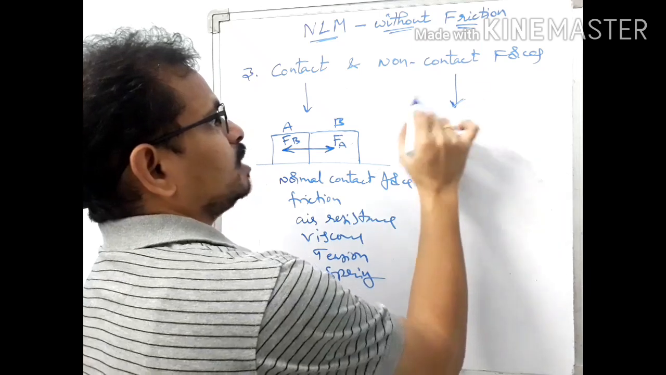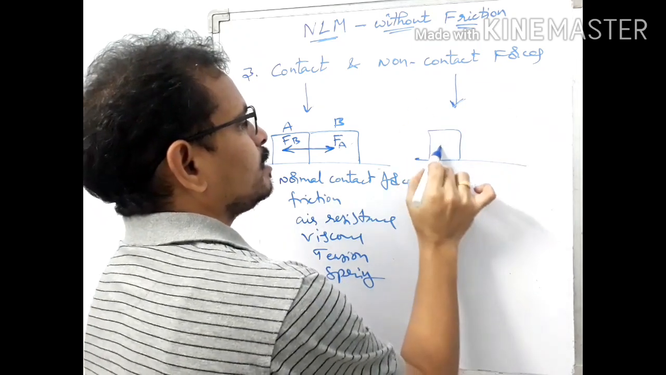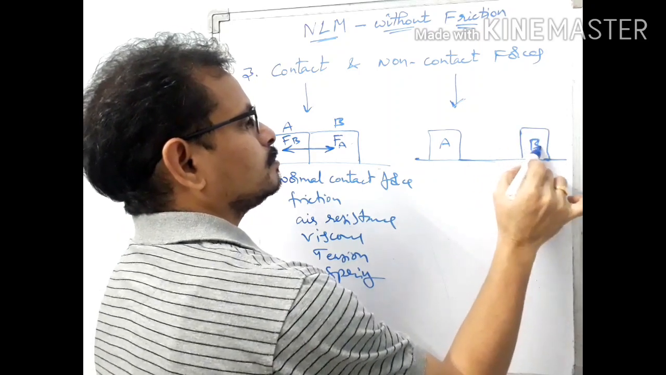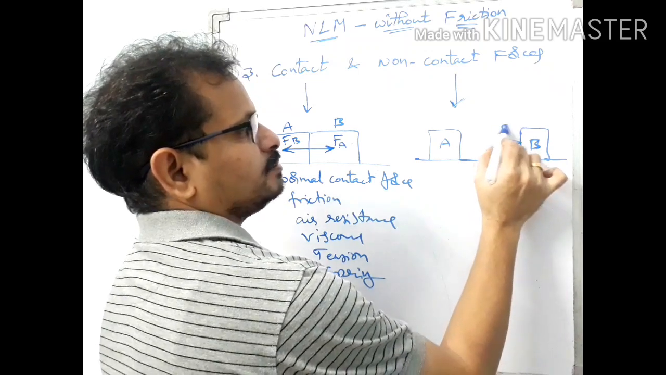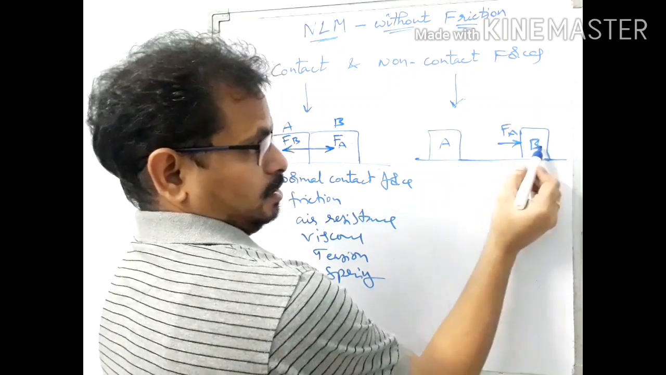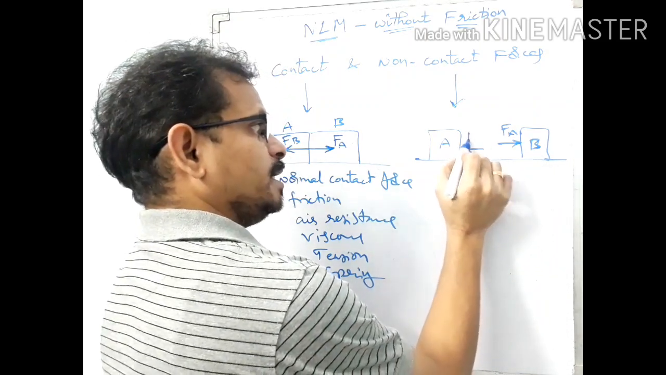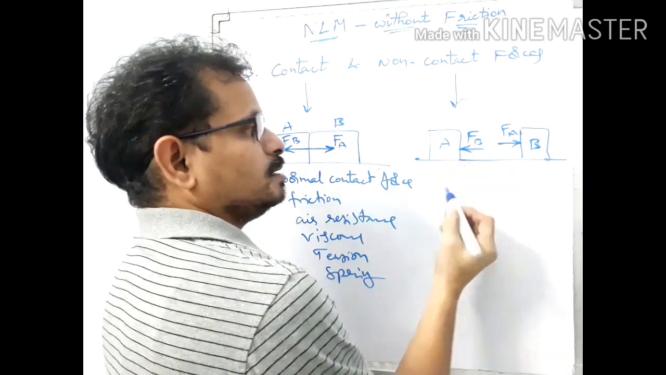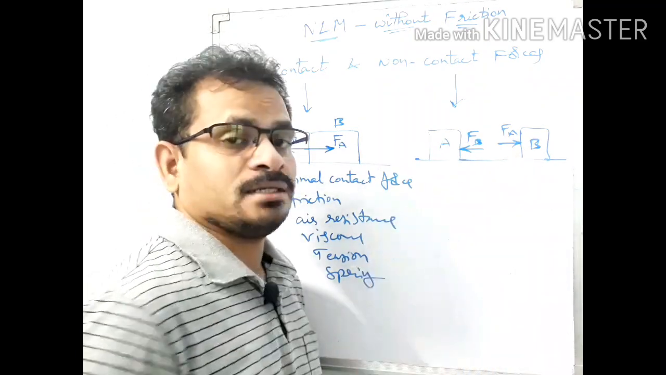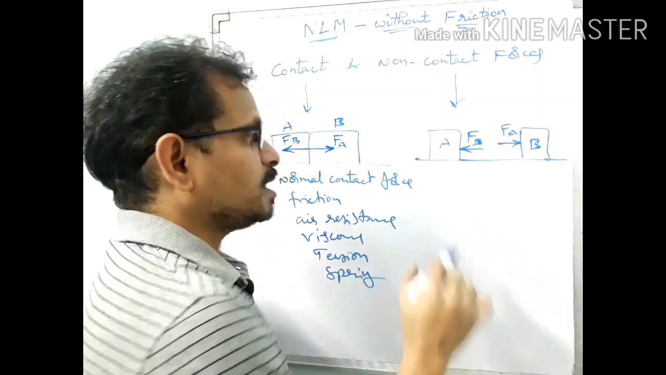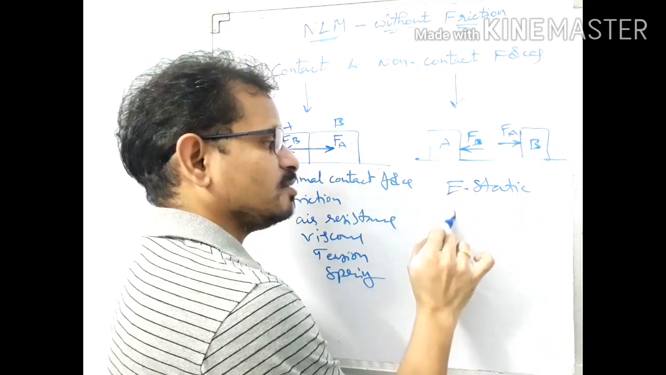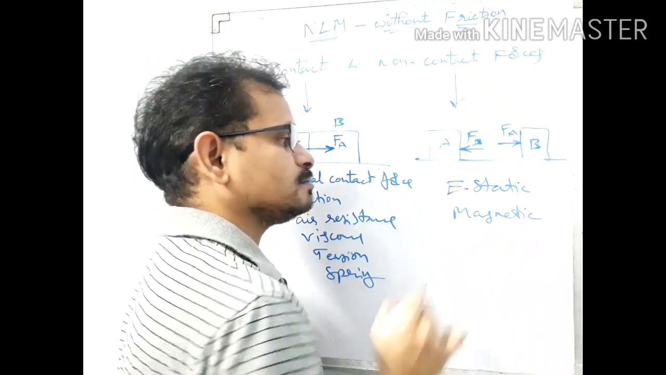Next, what are non-contact forces? If body A is far away from body B and force is applied on body B, Fa is the force applied on body B due to body A. Let us suppose that body B also applies a force on body A, that is Fb. Both are applying forces on each other, but they are not in contact. Such forces are called non-contact forces. What are examples here? Electrostatic force. Another one is magnetic force.